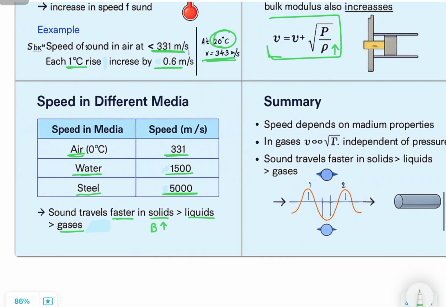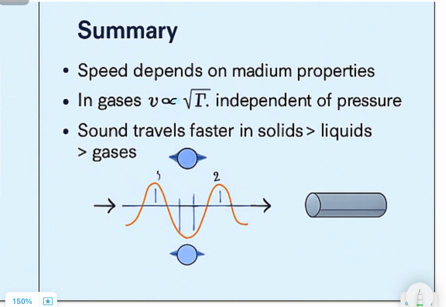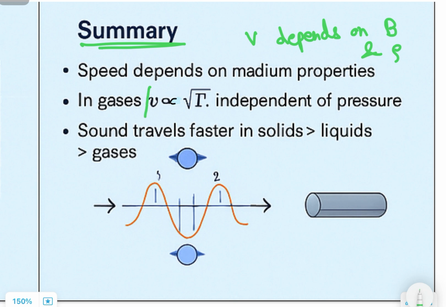Section 7, Summary. Let's summarize everything we've learned. Sound is a mechanical wave that requires a medium to travel. Its speed depends on two main properties, bulk modulus and density. In gases, speed is proportional to the square root of temperature and is independent of pressure. Sound travels faster in solids than in liquids or gases. As temperature increases, so does the speed of sound. An increase in density usually slows down the speed, unless the bulk modulus increases more significantly.